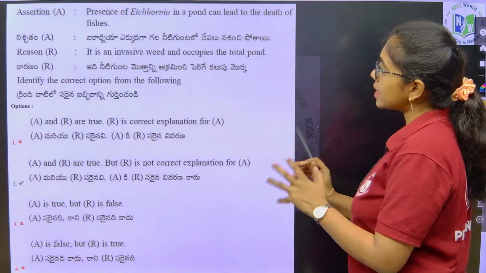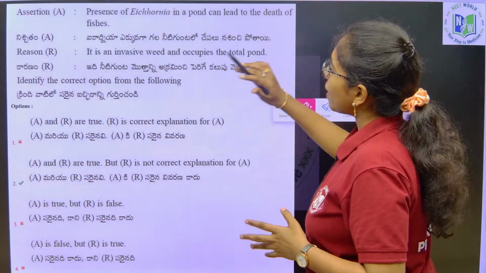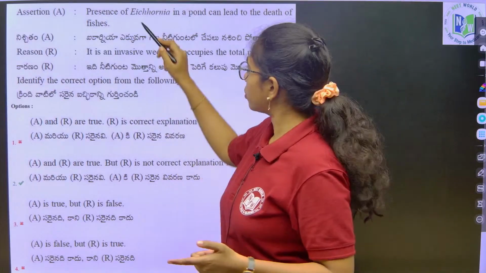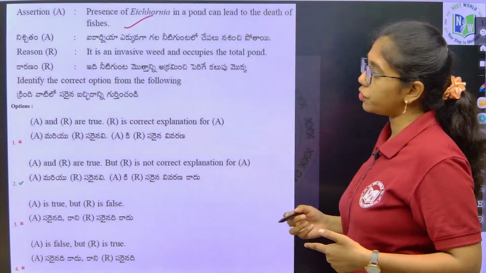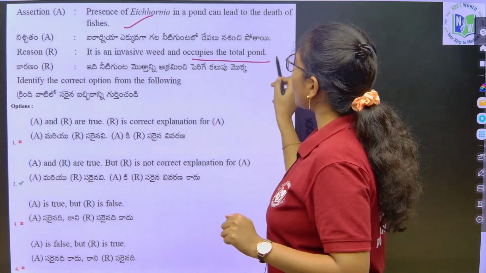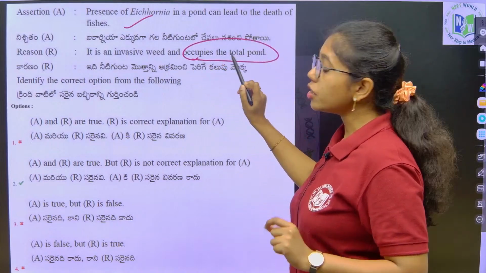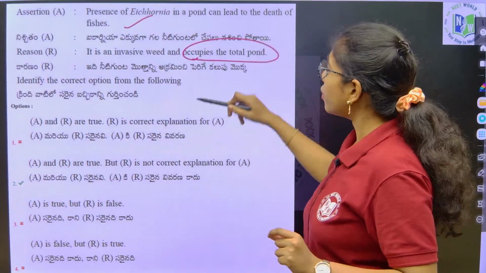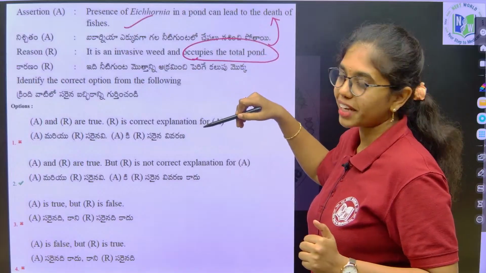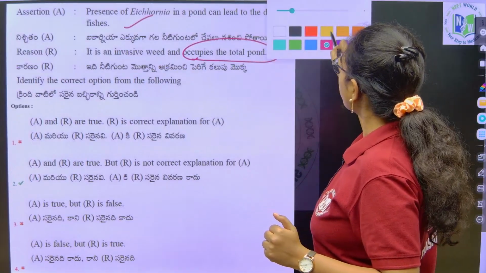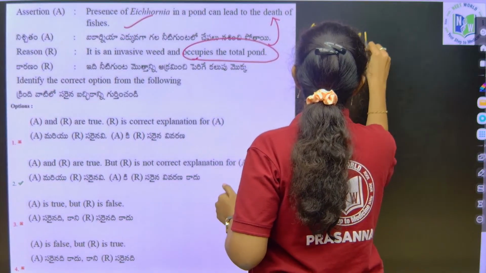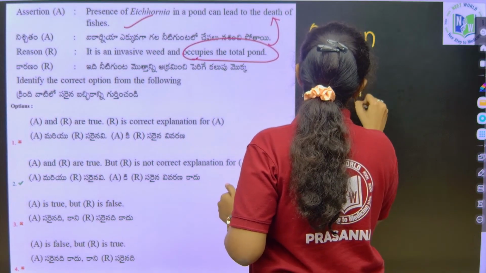Next, again an assertion reason type. This is from ecology. Presence of Eichhornia in a pond can lead to the death of fishes. True, this leads to the death of the fishes. It is an invasive weed and occupies the total pond. This is also true, the reason is true, but why it is leading to the death of fishes is not explained. It is leading to the death of fishes because of what? Oxygen depletion.